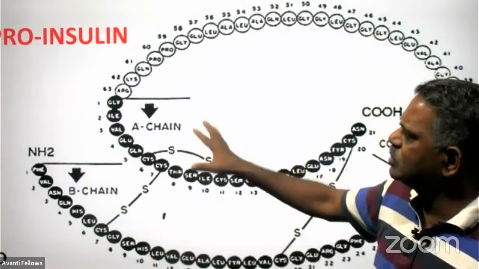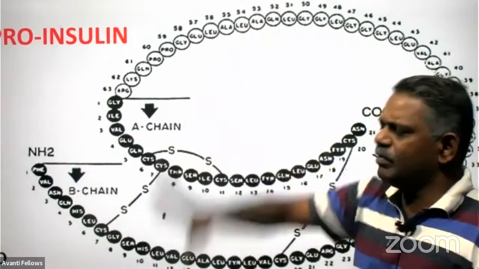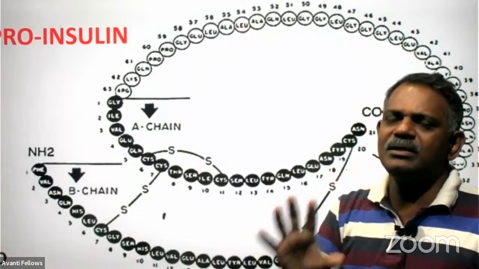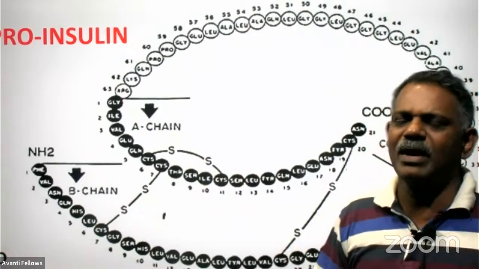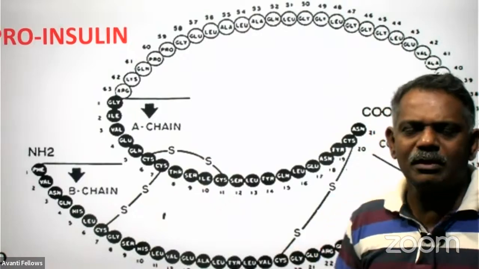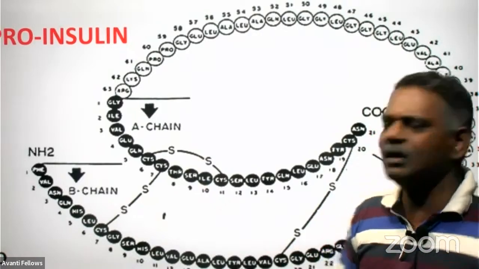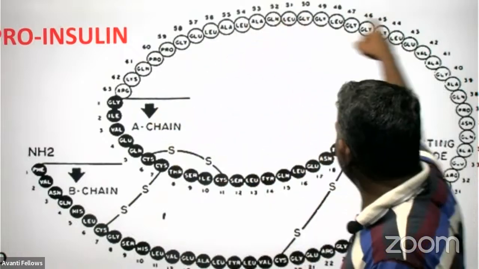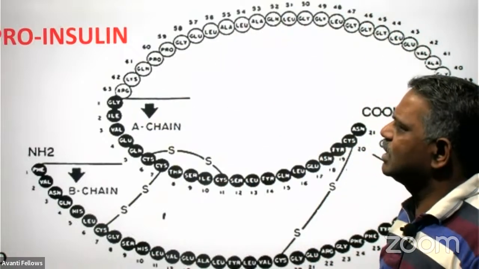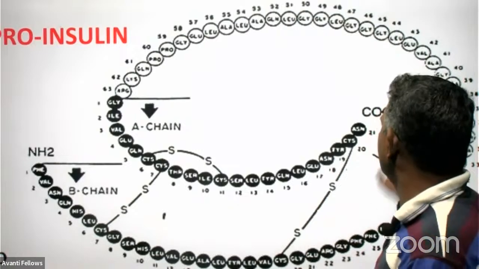So that means proinsulin, inactive insulin, will be converted into active insulin just before it is released from the pancreatic gland. How will the proinsulin be converted into active insulin? Only by removing the C polypeptide chain, right?